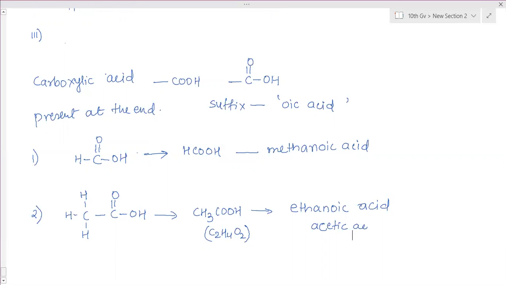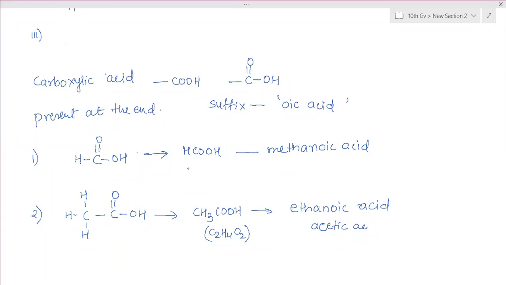If you have completed these two, you can leave them, and the remaining 4 you have to draw. Ma'am, for the third one, what is the condensed formula?